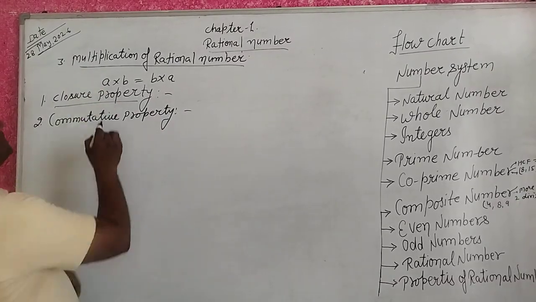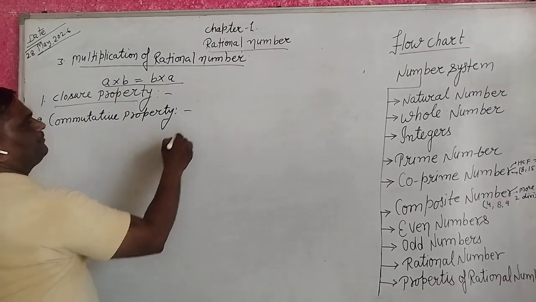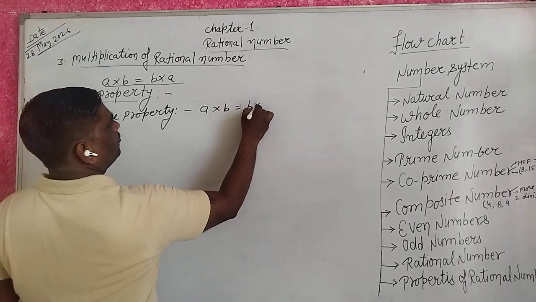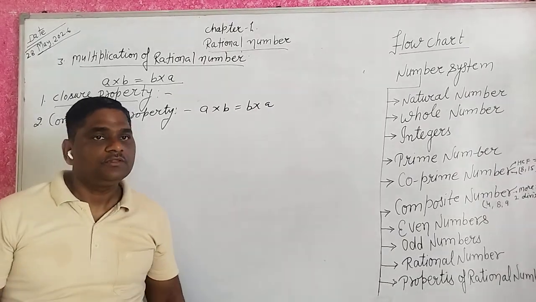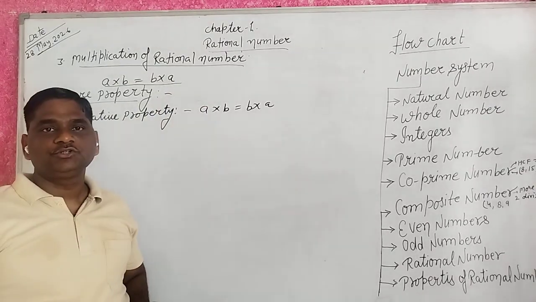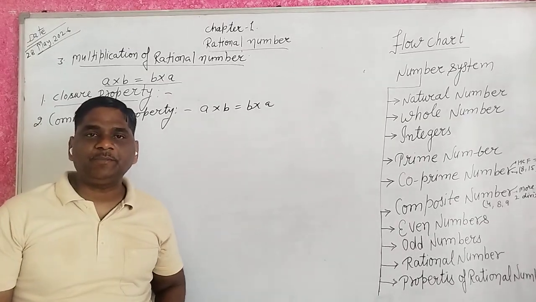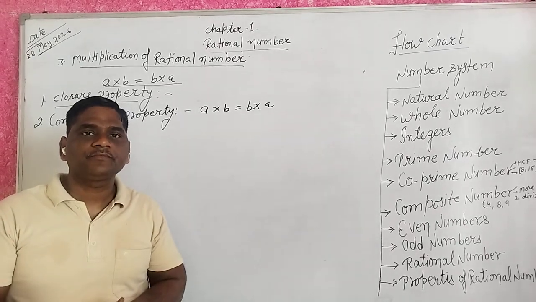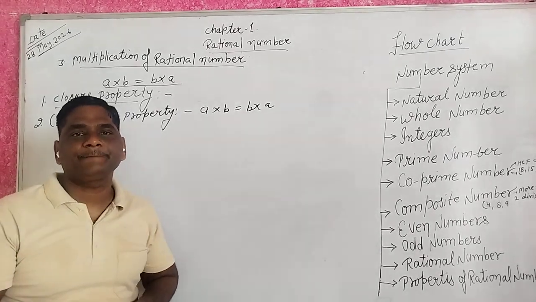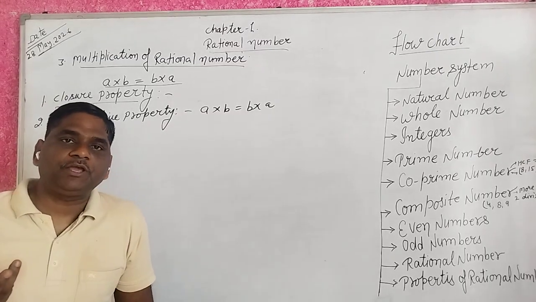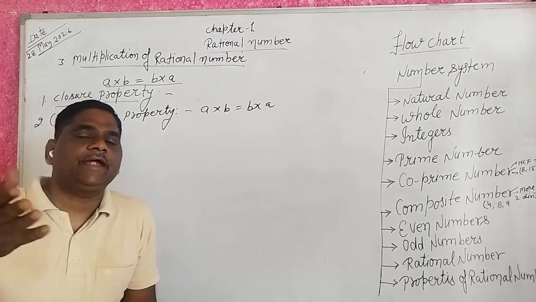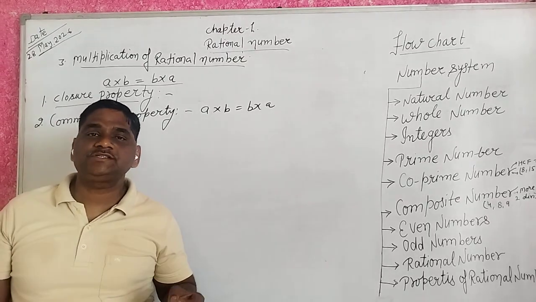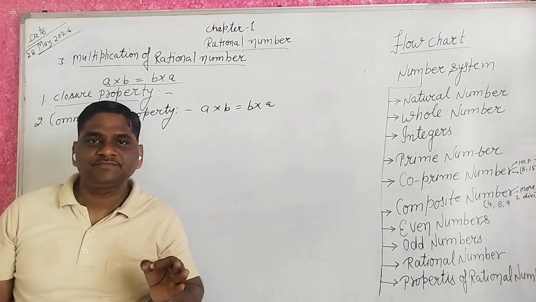Commutative property, for example, A into B and B into A. A into B equal to B into A is possible? Yes, I explained you before. So, commutative property of multiplication is shown in rational numbers, because when we multiply two rational numbers in any order, then we get the result the same. So we say commutative property is always shown.